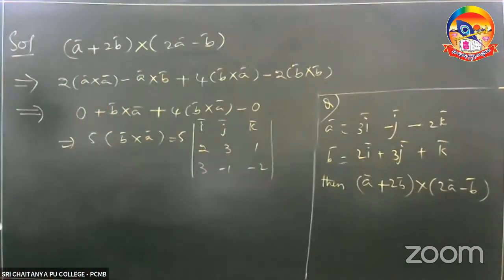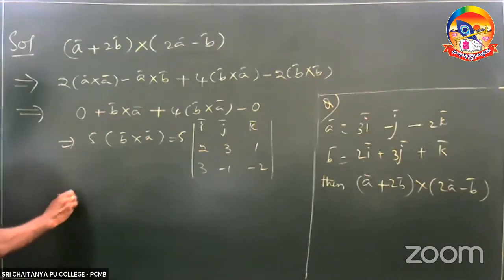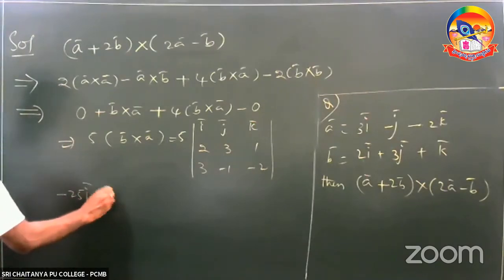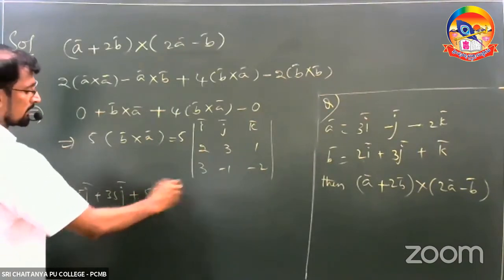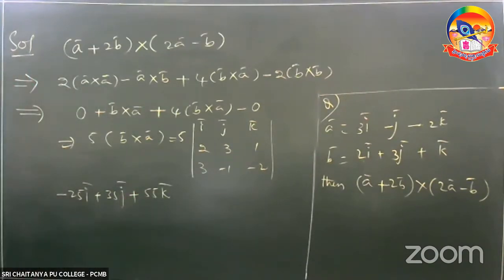Simplify this, you are going to get the answer. You should get this much.